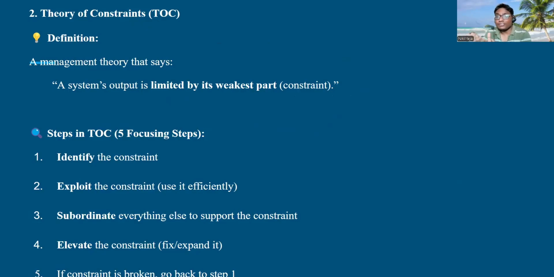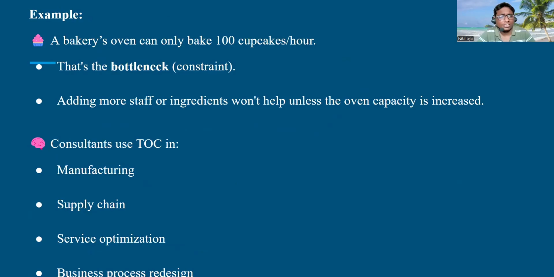We will be identifying the weakest part of the system, which is limiting its output, its performance, or its efficiency. Let's see an example, and next we will come to the steps. Example: a bakery's oven can only bake 100 cups per hour.